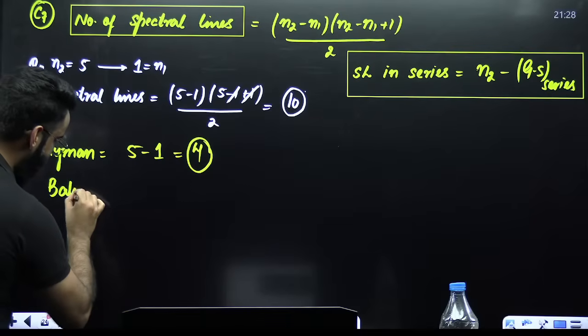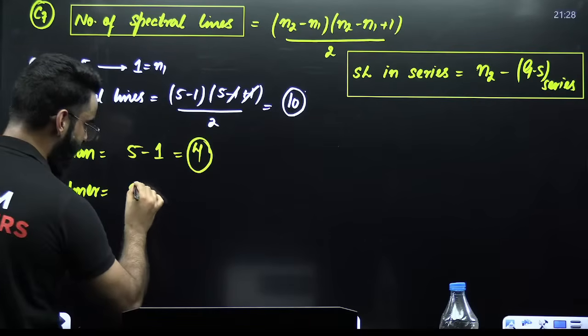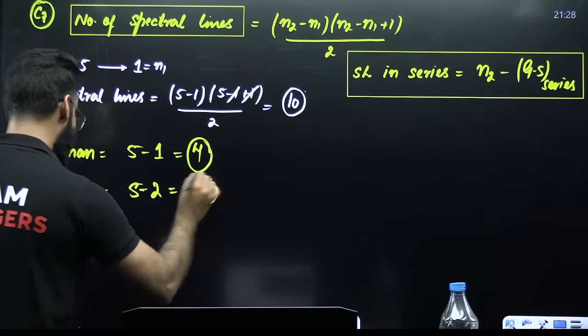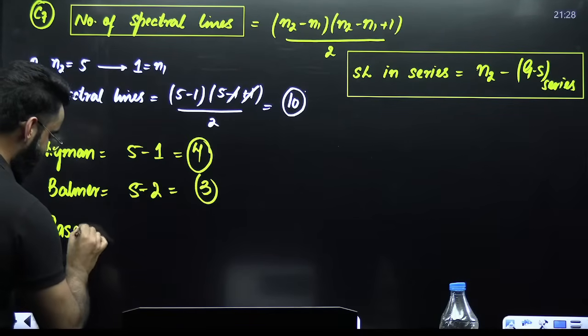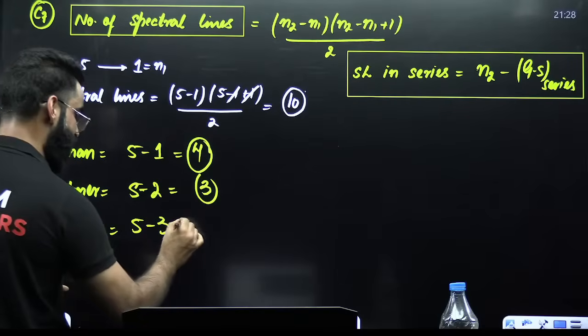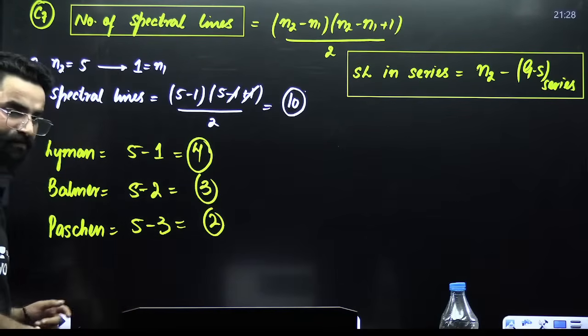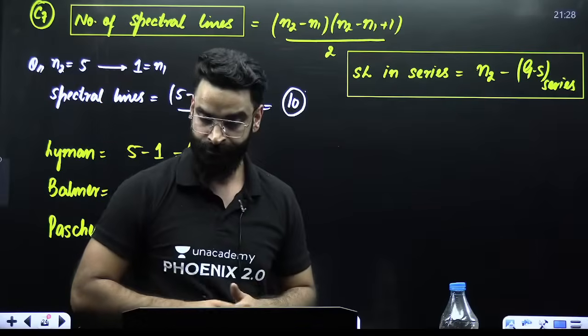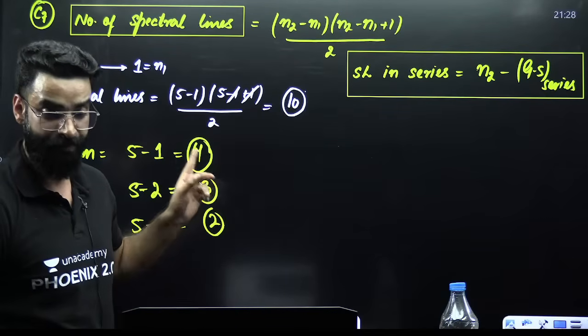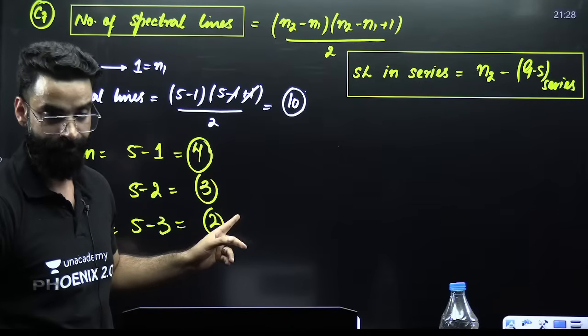Similarly, how many spectral lines will fall into Balmer? N2 is 5 minus the ground state of Balmer, which is 2. So 5 minus 2 is 3. Similarly, how many will fall into Paschen? N2, that is 5, minus the ground state of Paschen, which is 3. So 5 minus 3 is 2. Similarly, Brackett and Pfund you can calculate on your own. These sorts of questions are asked, so keep a proper eye on this sort of question.